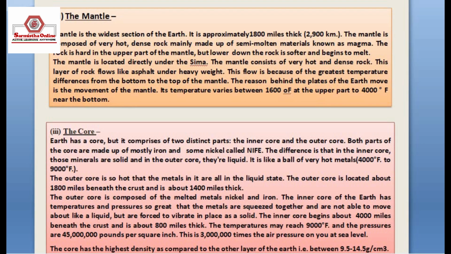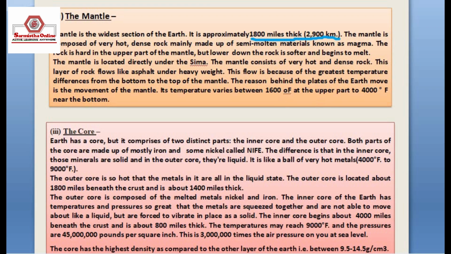The mantle is the second layer, and it is the widest section of the Earth. It is approximately 1800 miles thick, that is around 2900 kilometers. The mantle is composed of very hot, dense rock, mainly made up of semi-molten materials known as magma. The rock is hard in the upper part of the mantle, but lower down, the rock is softer and begins to melt. The mantle is located directly under the Sima, and the mantle consists of very hot and dense rock.